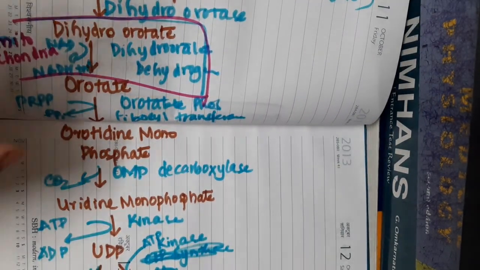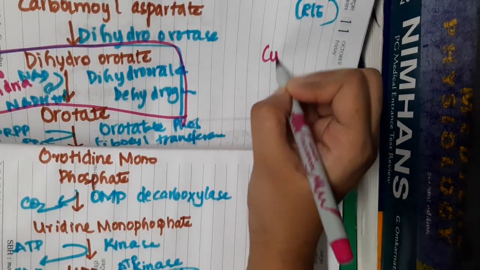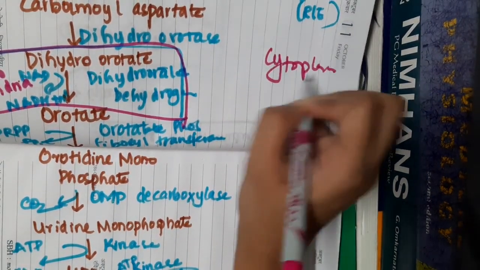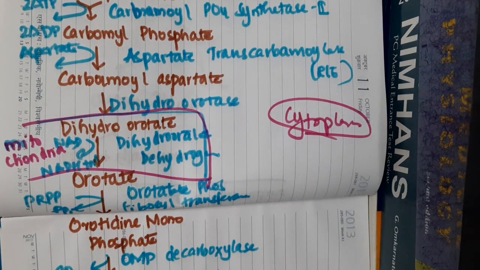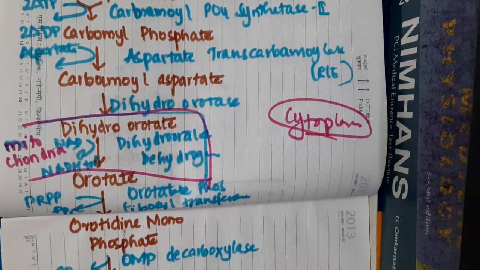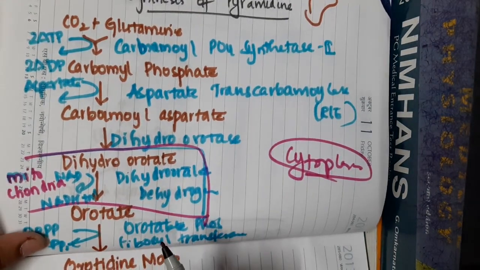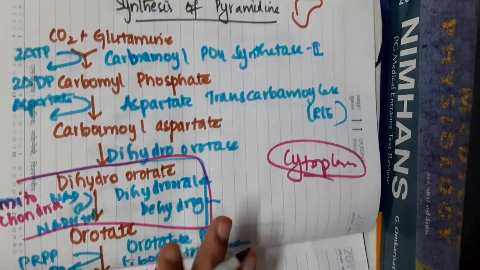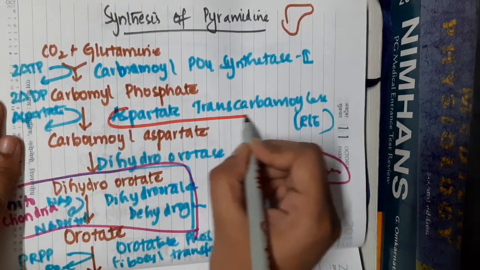Even if you do not remember anything, remember that the whole process of pyrimidine synthesis occurs in cytoplasm except this step which occurs in mitochondria. Then if you see the regulation of this pyrimidine synthesis, the rate limiting enzyme of this pathway is aspartate transcarbamylase.